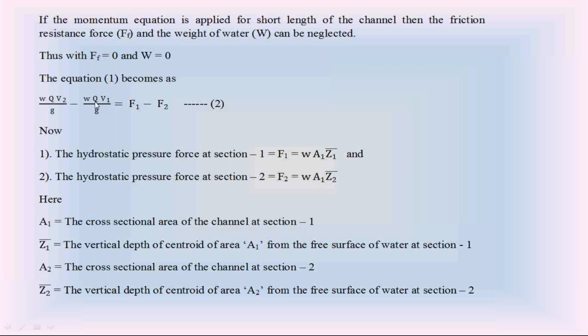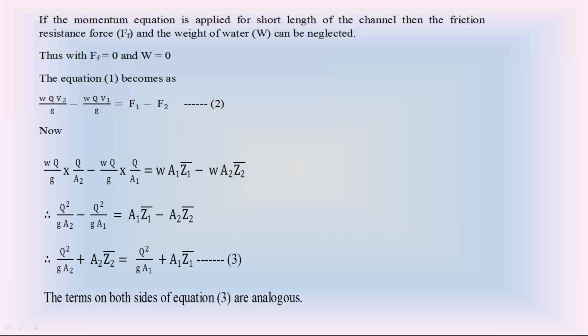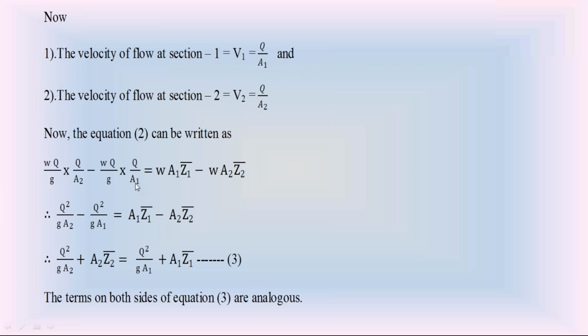Similarly, the second term on the left hand side is W Q V1 by G, where V1 is Q by A1. So substitute V2 equal to Q by A2 and V1 equal to Q by A1. F1 is equal to W A1 Z1 bar on the right side. F2 is equal to W A2 Z2 bar on the right side.